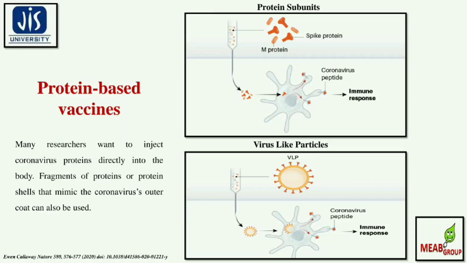Then what about the protein-based vaccine? Many researchers want to inject coronavirus proteins directly into the body. Fragments of the proteins or the protein cells that mimic the coronavirus's outer coat can also be used.